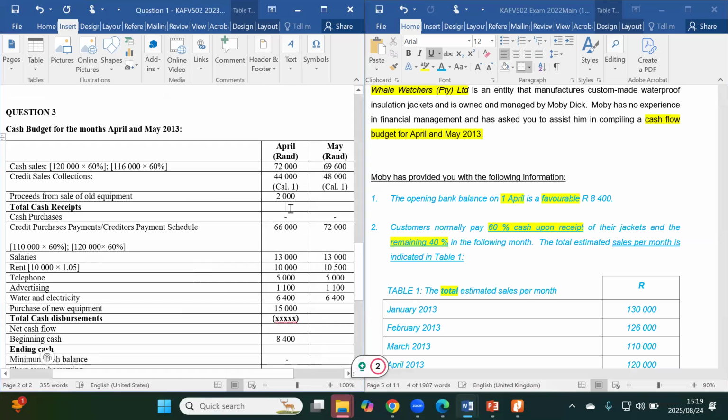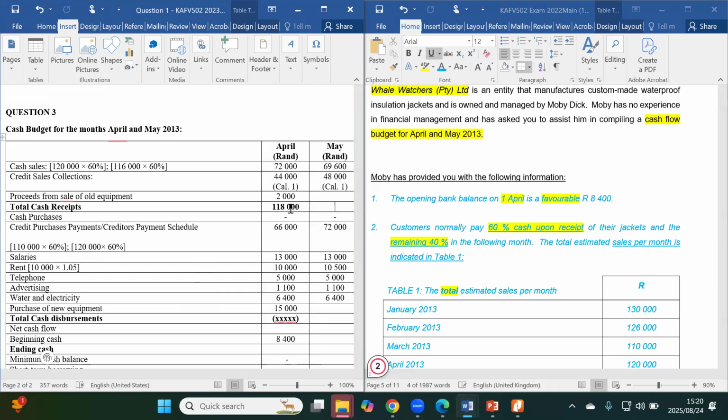So take 72K plus the 44K, sorry, 72,000 plus 44,000 plus 2,000. I'm getting 118,000.